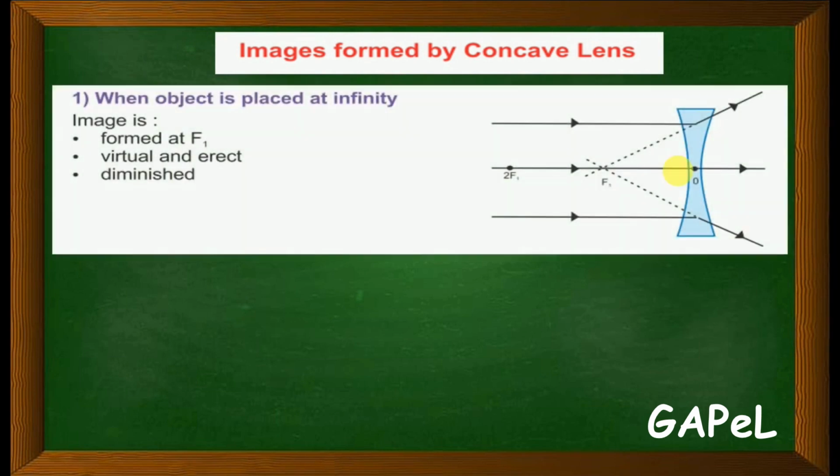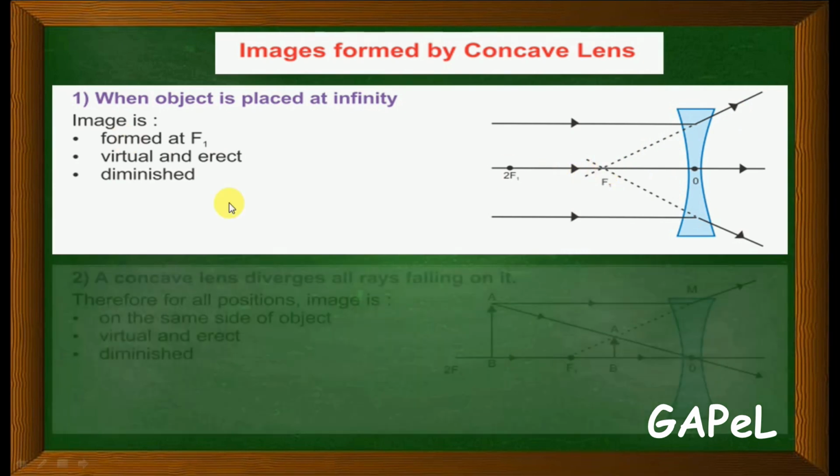This is about the convex lens. We'll discuss now the concave lens. Concave lens, very simple. When the object is placed at infinity, these are the parallel lines, parallel to the principal axis. The refracted rays should appear to pass through the focus. These are divergent rays, so when you draw the virtual lines, they will meet at f1. So your image is diminished, virtual and erect.